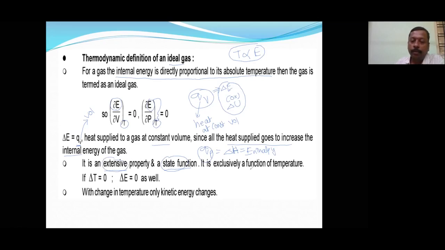It is exclusively a function of temperature. That means internal energy will change only if temperature is changed. If delta T is equal to 0, delta E will be 0. Delta T positive, delta E positive. Delta T negative, delta E will be negative. With temperature change only, kinetic energy changes. Temperature change will cause the kinetic energy change, and kinetic energy change will cause the internal energy change.